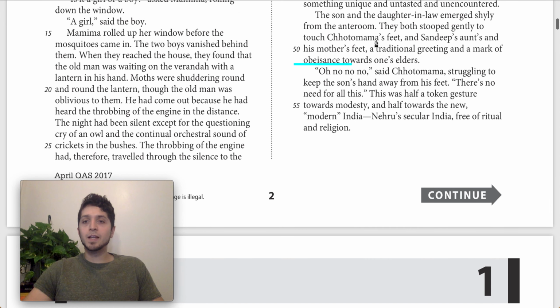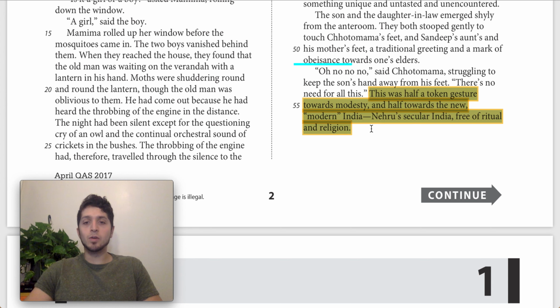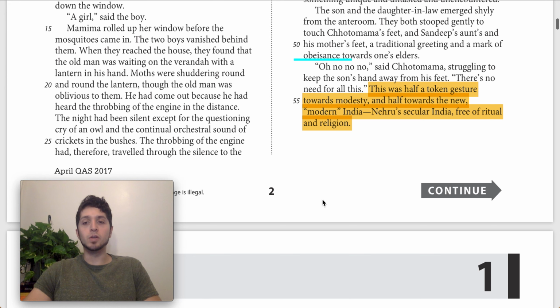So basically, the son comes out with the daughter-in-law, and he bows down and he's touching Chhotomama's feet. And then he responds by trying to keep the son's hand away from his feet, and he's saying there's no need for all this. And then we get this interesting sentence here, which says this was half a token gesture towards modesty and half towards the new modern India, Nehru's secular India, free of ritual and religion.